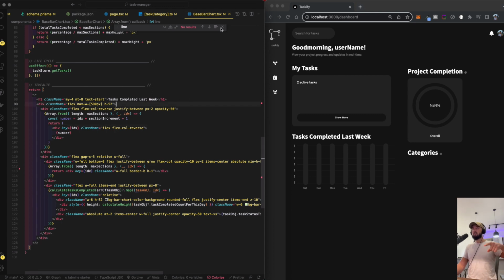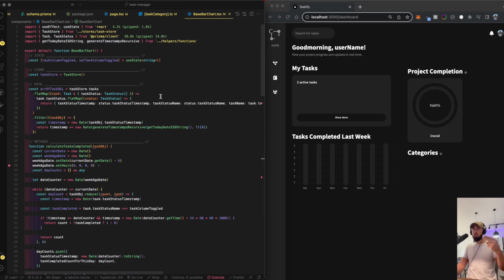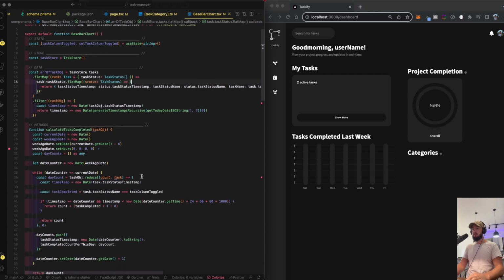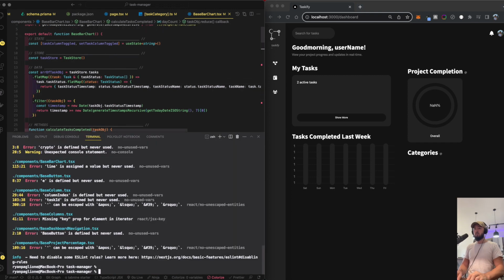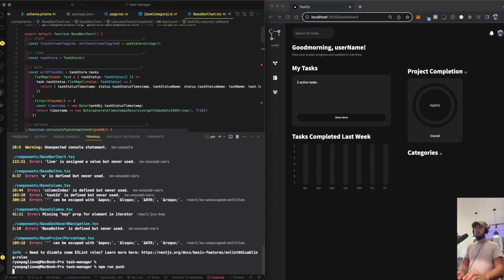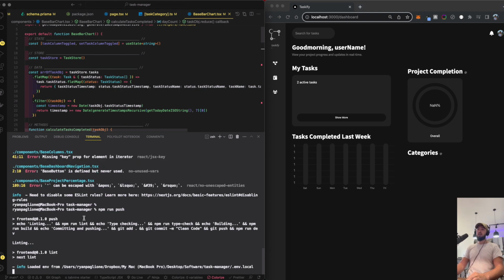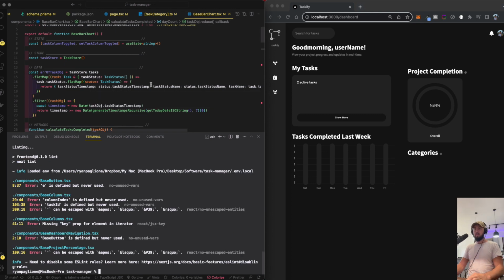So our linter checks for any code that's not used, any imports that aren't used, any console logs in the file. It'll throw errors, or warnings, one of the two. So let's do one more time, npm run push. Let's check for these lint errors. We should see less now, but there's still a few. So we have these five-ish left, something like that.